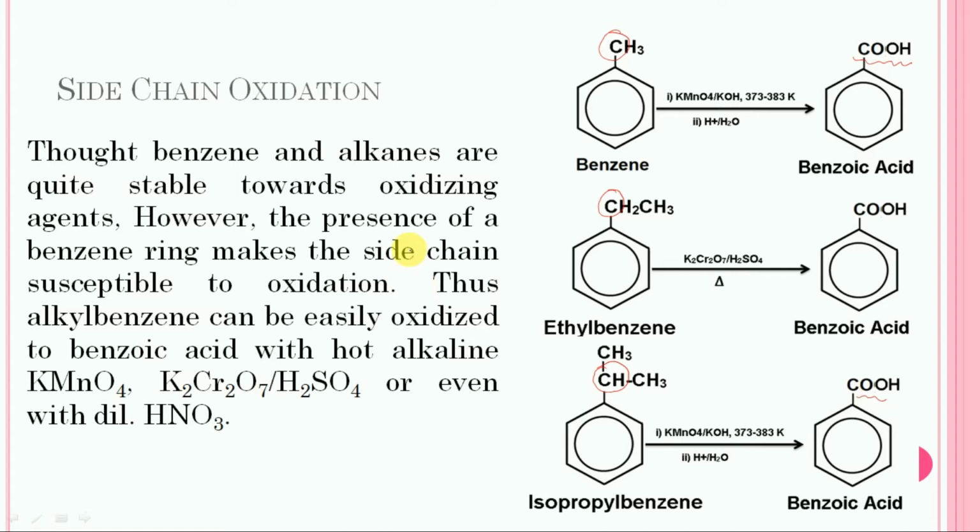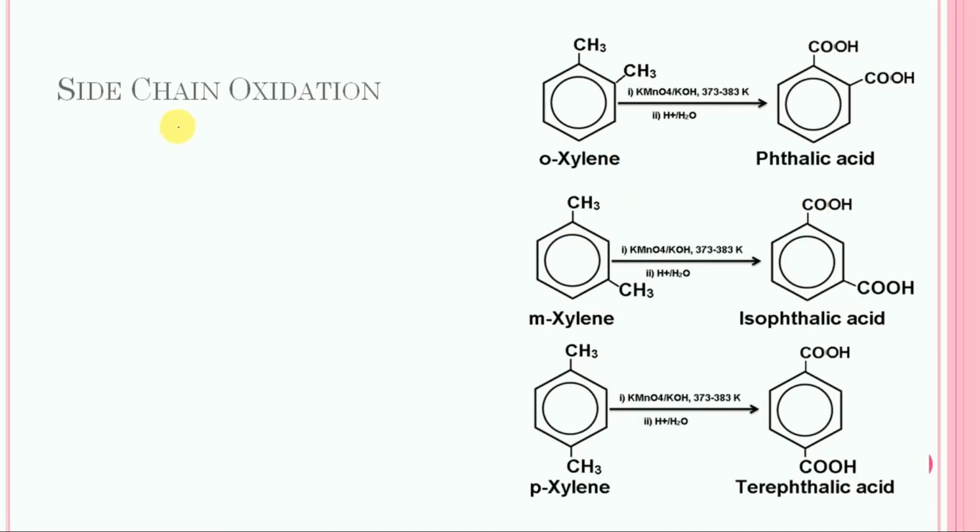So in all these 3 cases, the oxidation will take place on the carbon which is directly linked with the benzene ring. Similarly, there are more cases in which 2 or more alkyl groups attached to the benzene ring get oxidized to carboxylic groups. So let us consider the case of orthoxylene.